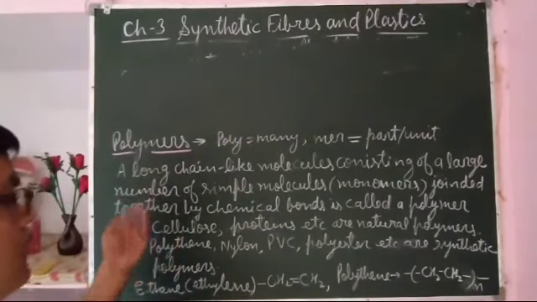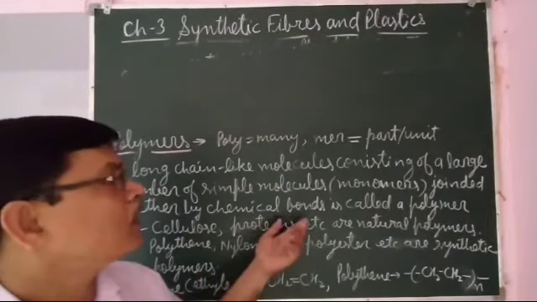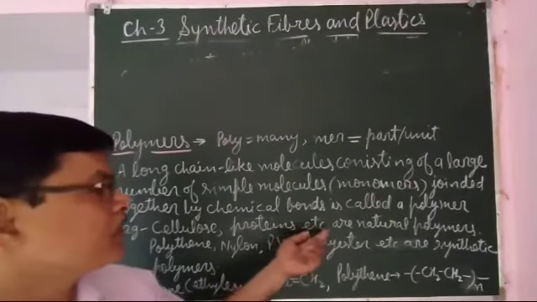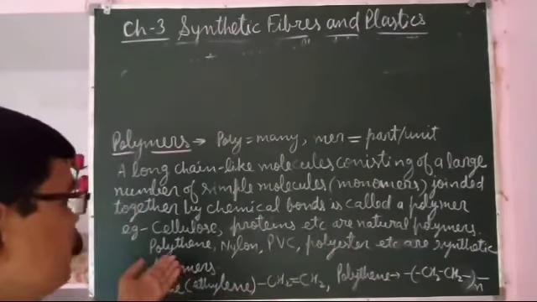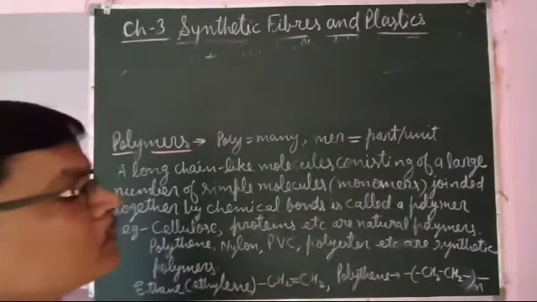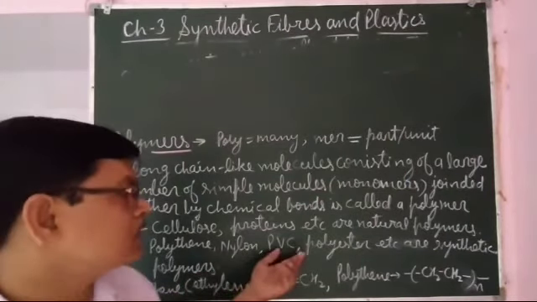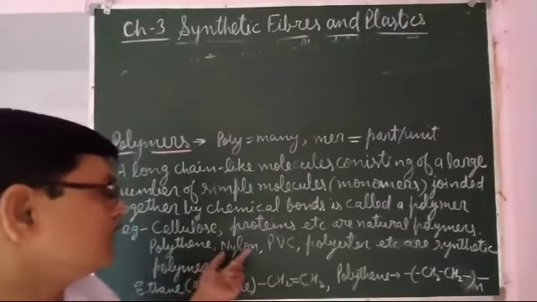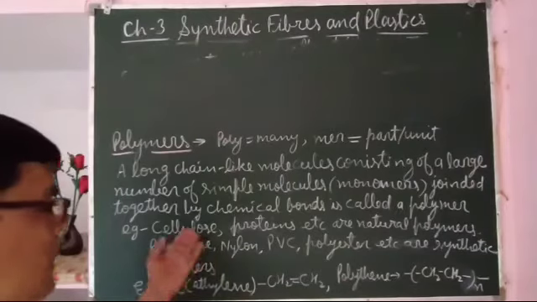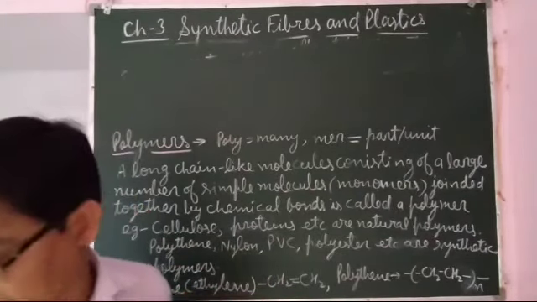The examples of polymers are cellulose, protein, and whatever other natural fibers are there. They are made up of polymers. They are the natural polymers. And polythene, nylon, PVC, polyester, plastic are also polymers, that is, they are the synthetic polymers. Polythene, nylon, PVC, polyester, plastics, these are the synthetic polymers, and cellulose, protein, etc. are the natural polymers.